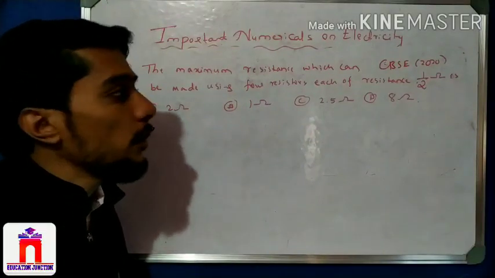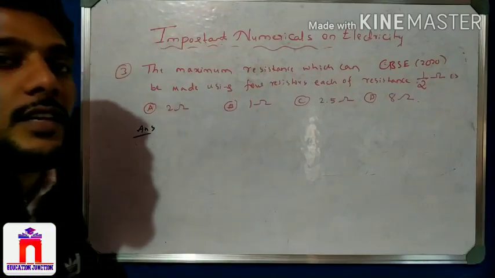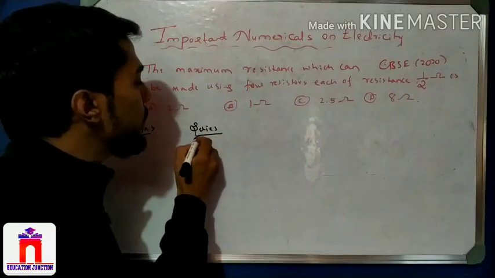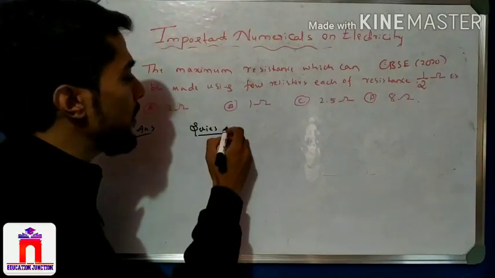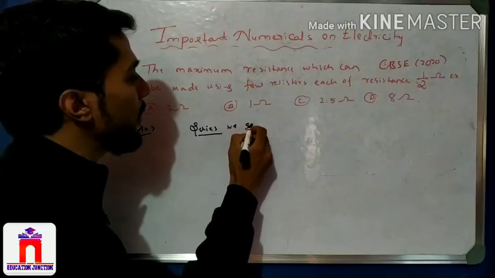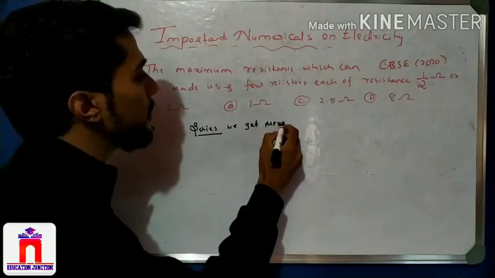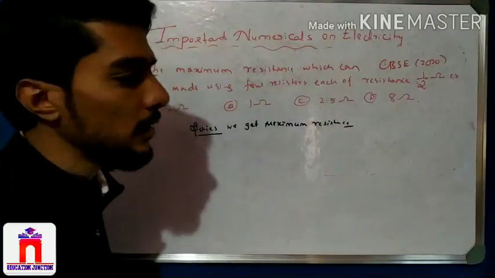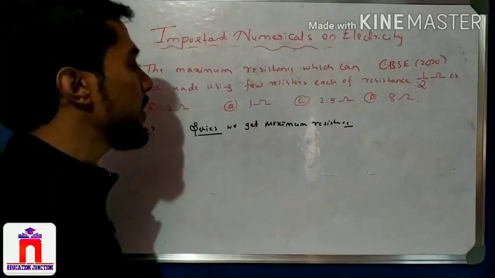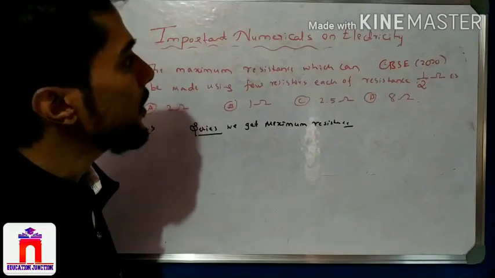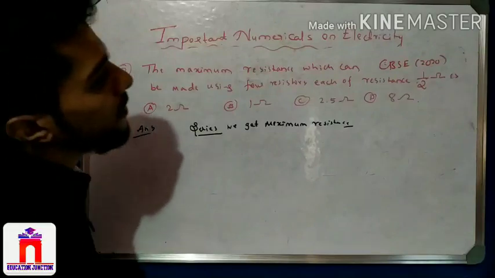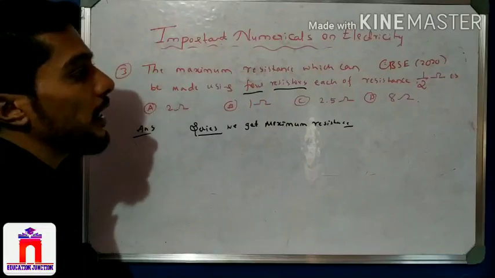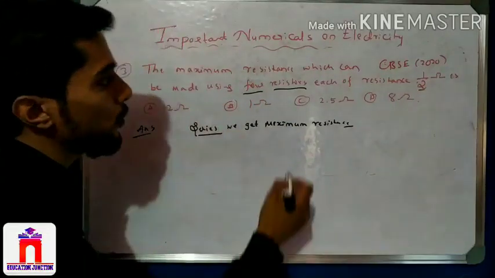Your answer is when we connect in series, we get maximum resistance. It is not required to write this in the examination because it is multiple choice, you just write the answer. For explanation I can write here: when we connect in series we get maximum resistance. Here the resistances are connected in series. How many resistances are there? 4 resistances, each having 1 by 2 ohm.